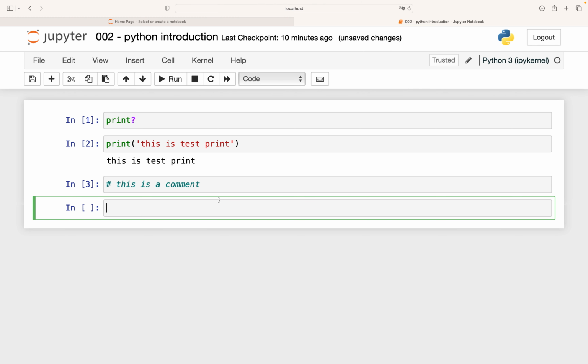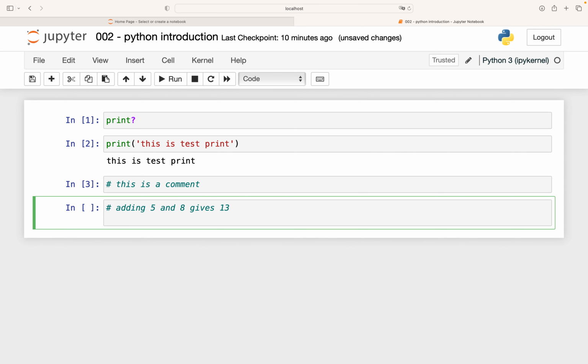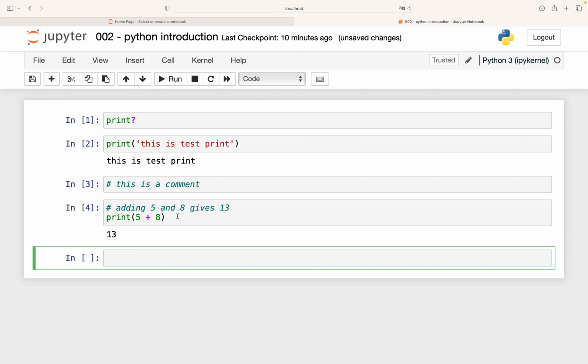I have an example, like adding 5 and 8 gives 13. So print 5 plus 8. Yeah, like that. So what you are doing, that should reflect in the comment.